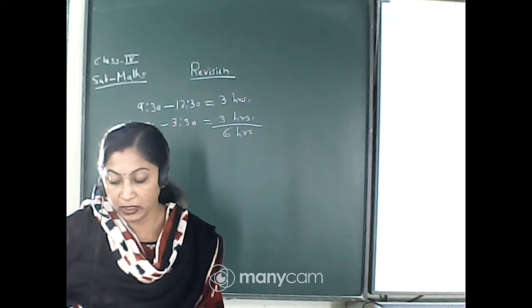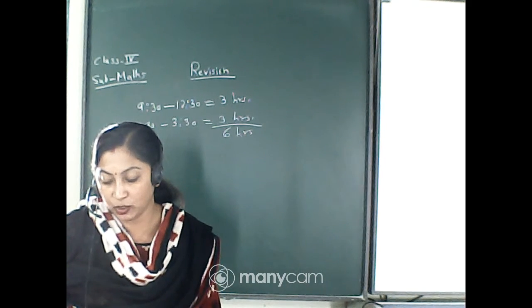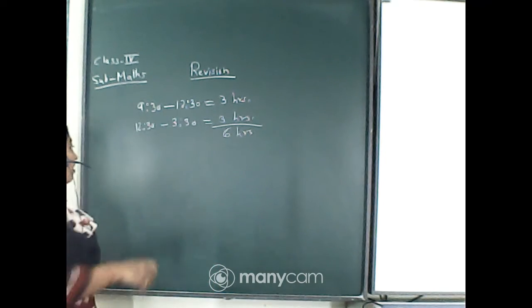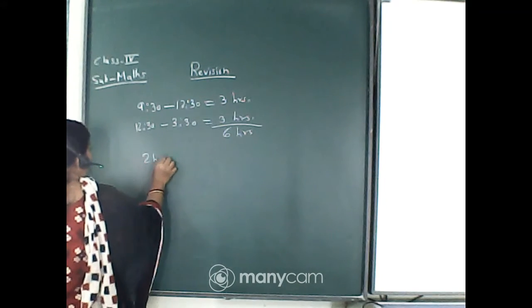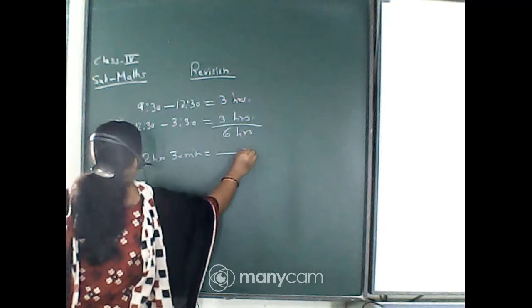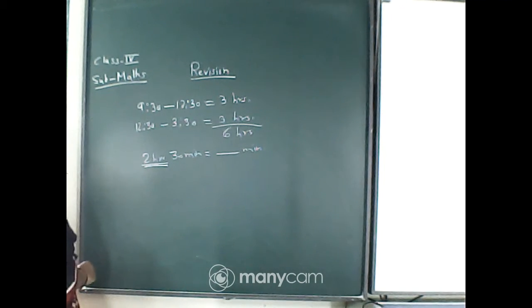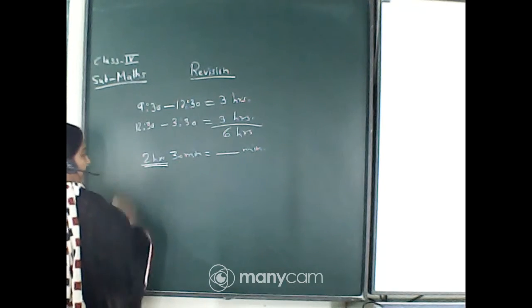Now come to question number 3. 2 hours 30 minutes is equal to dash minutes. That means you have to convert to minutes. So only these 2 hours you will convert into minutes, and then add the 30, isn't it?